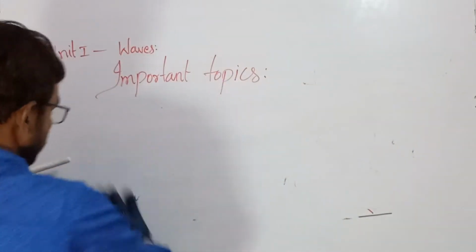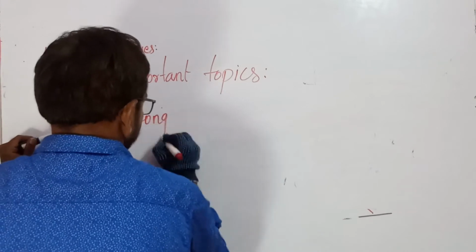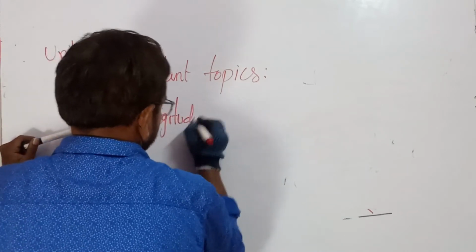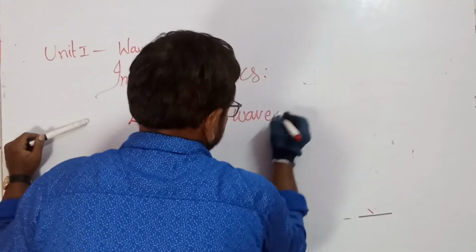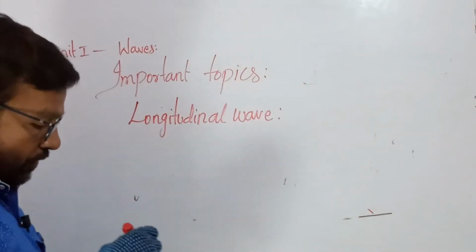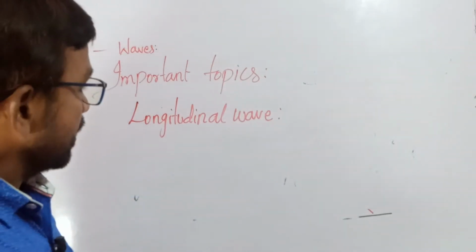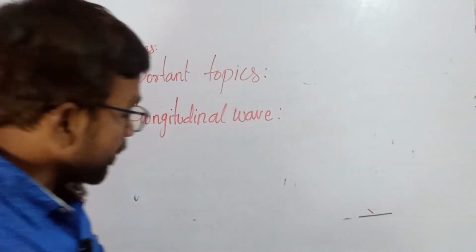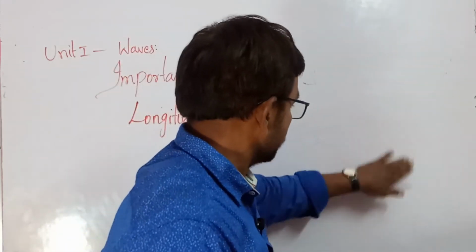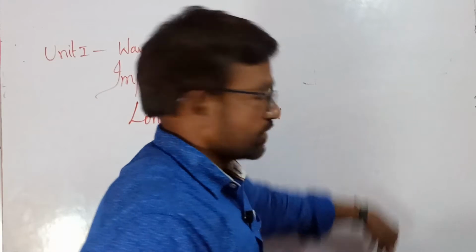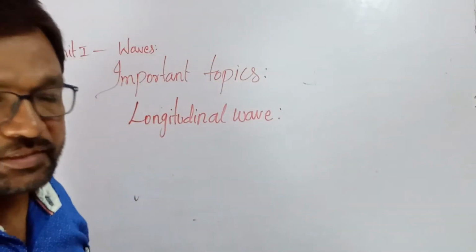Then afterwards, the longitudinal wave. Longitudinal wave means quite the opposite of that one. Try to tell yourself what it is.